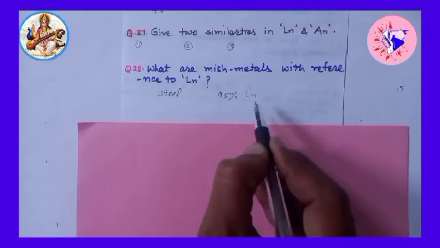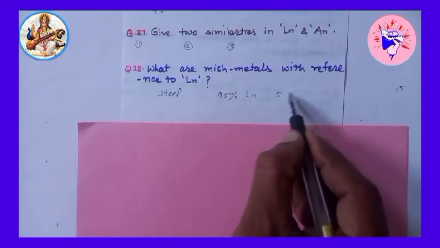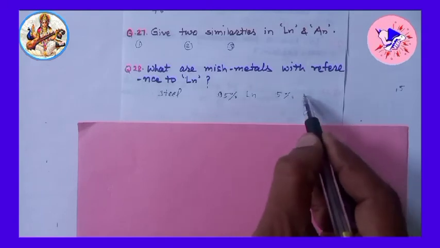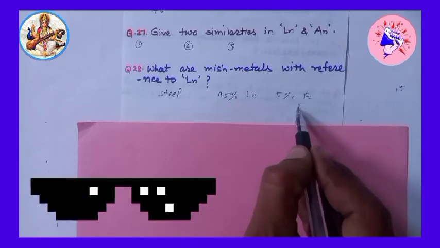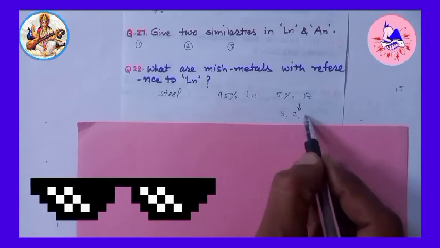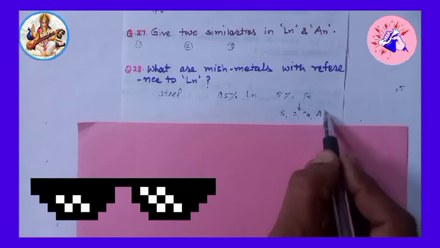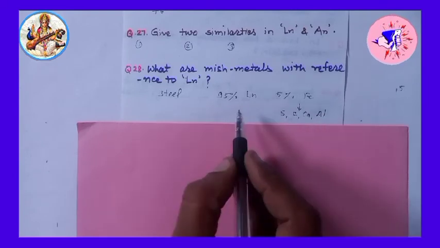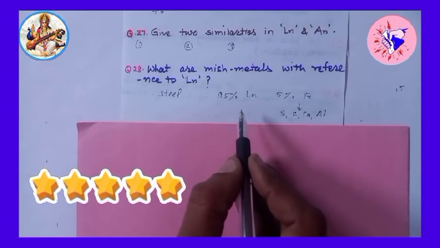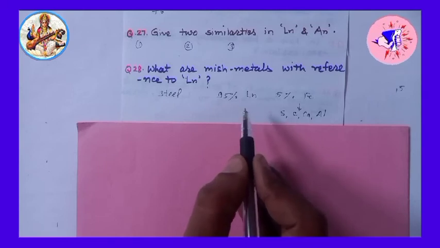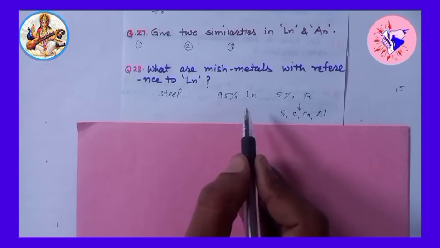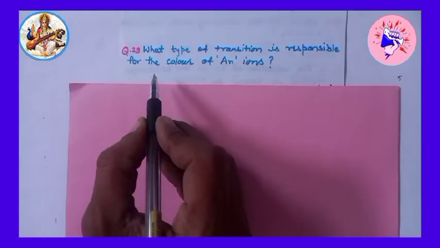It consists of 95% lanthanides and 5% iron and traces of sulfur, carbon, calcium, aluminium, etc. Addition of 3% mischmetal to magnesium increases its strength and is used for jet engine parts.